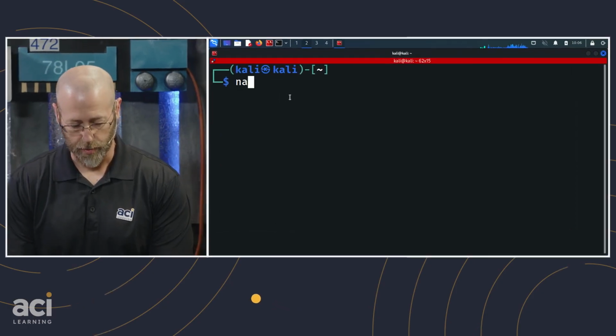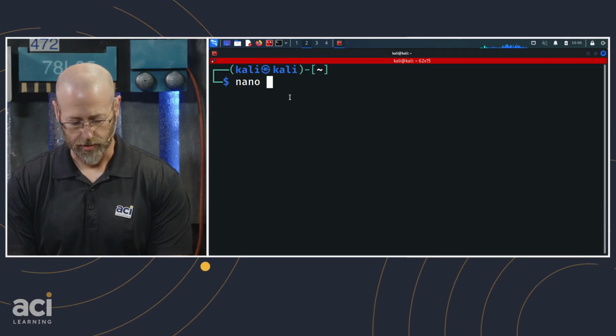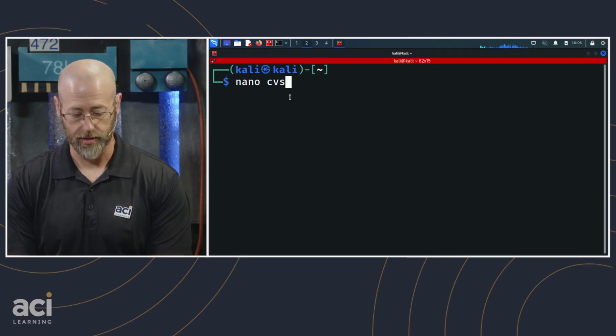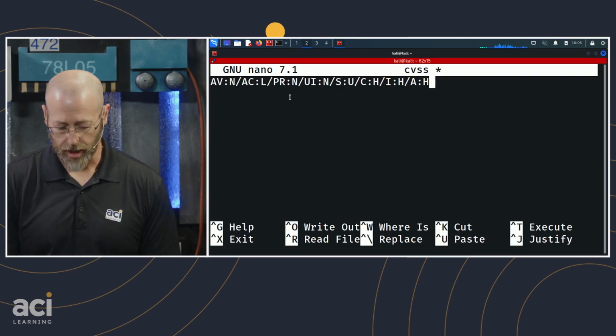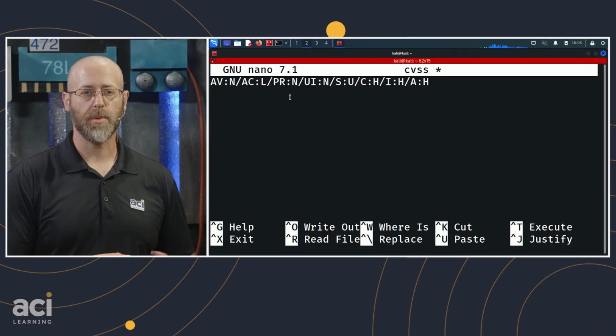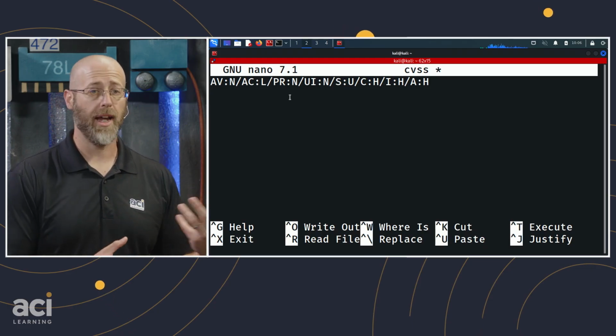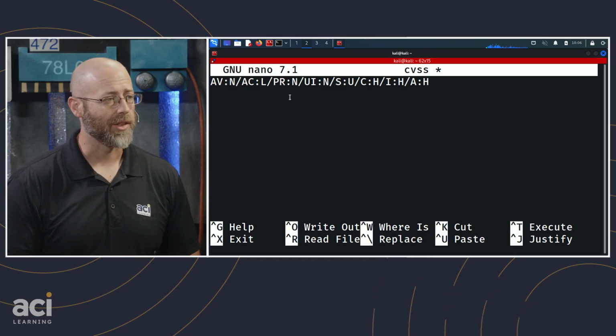And we'll just open up an editor. We'll go with Nano CVSS. Bam. All right, and I'll paste this in here. So now that we have that, we'll break it down so that we understand what all these pieces mean. Ultimately, that's what you need to walk away from, that and the different severity levels. That's definitely some memorization material for you as well.